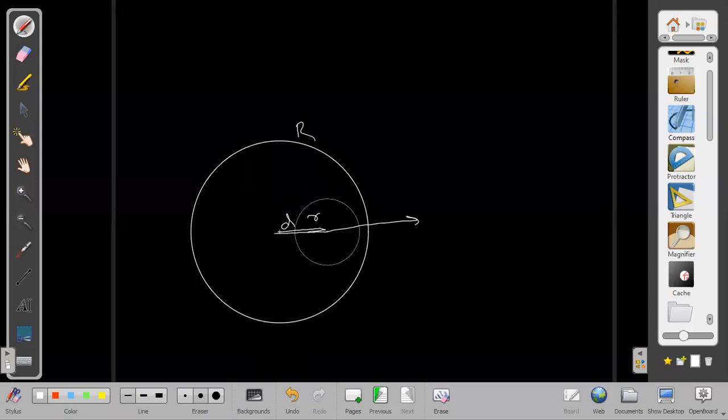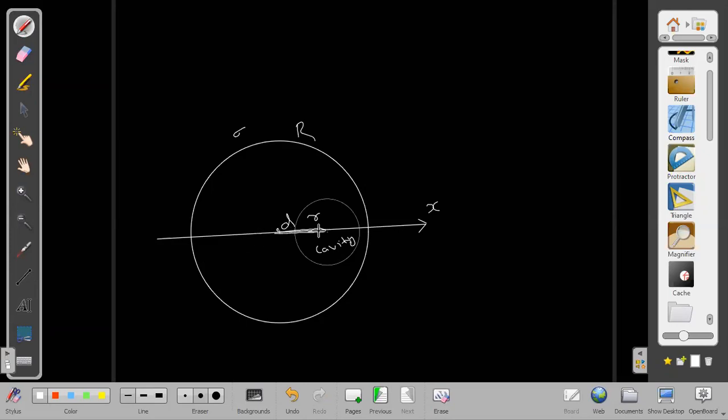I think everybody should at least agree with this: the center of mass must lie somewhere along the line joining the centers, because of symmetry. It is a circular cavity and the remaining part is a uniform disk of density sigma, but it has a cavity here. There is nothing here.